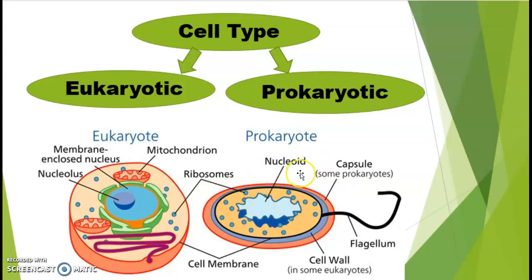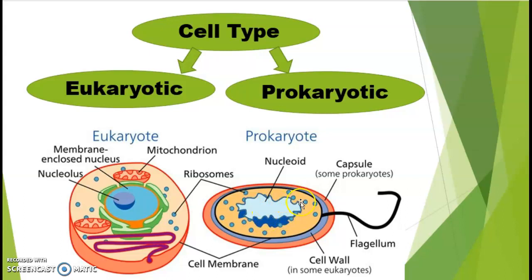So in prokaryotic cells like bacteria, the nuclear region, here you can see this is the nuclear region of the cell, is poorly defined due to absence of nuclear membrane. Here is no nuclear membrane. While in case of eukaryotic cell, you can see this is the nuclear membrane. This is well defined. So this is the basic difference between prokaryotic and eukaryotic.